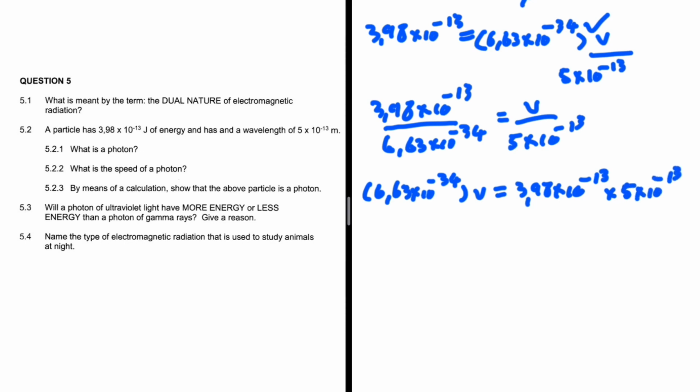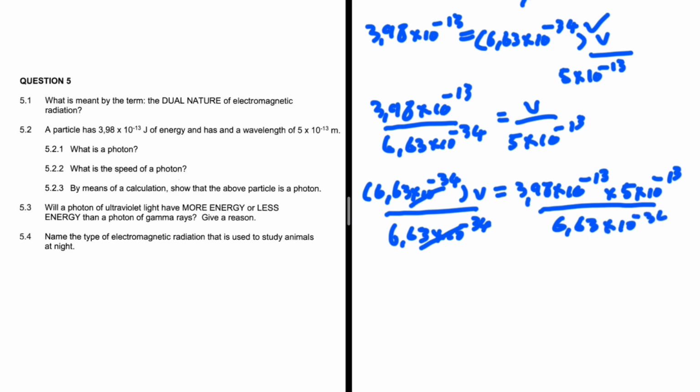We're going to divide both sides by the coefficient of V, which is Planck's constant. So let me go ahead and divide by 6.63 times 10 to the minus 34. On the left hand side, they will cancel out.